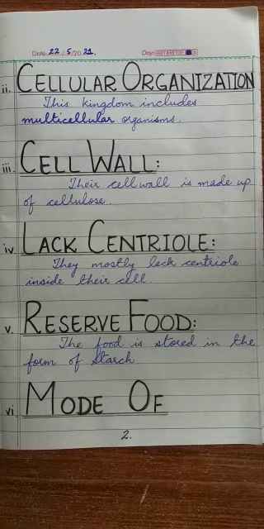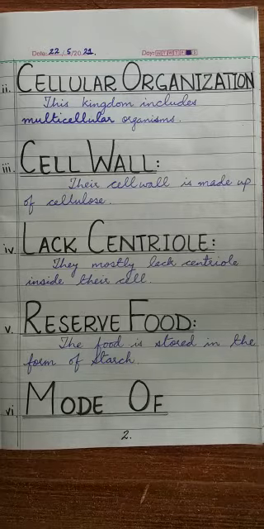Now, as we are talking about their cell structure, looking at the cell wall, which is the outermost boundary of the plant cell, in plants the cell wall is made up of cellulose. Cellulose is a compound, and in simple words, to understand what cellulose is, it's a carbohydrate.